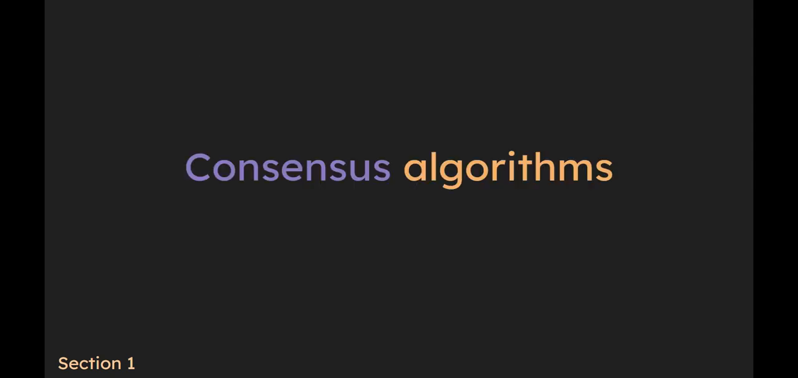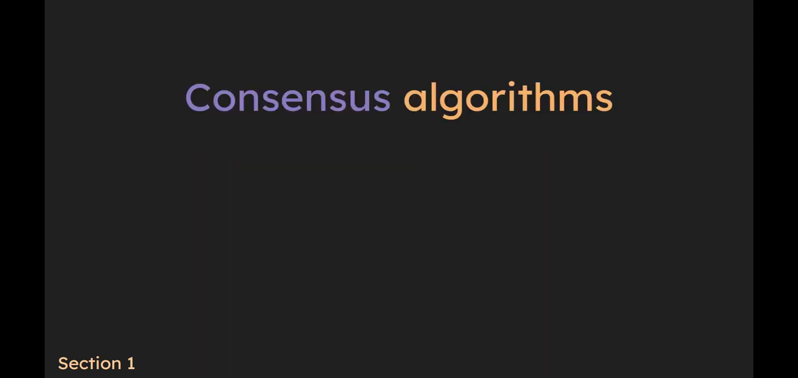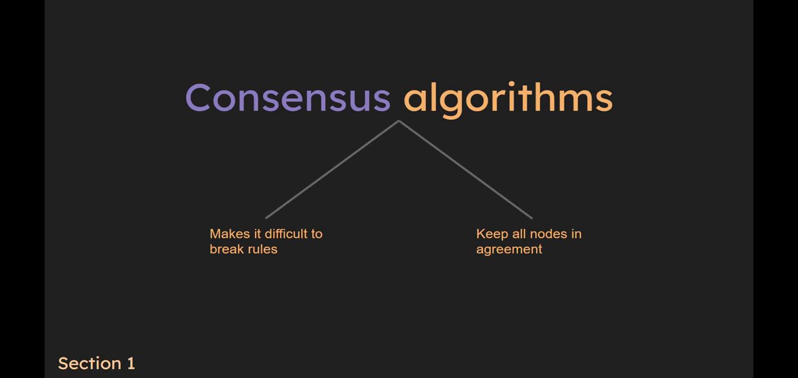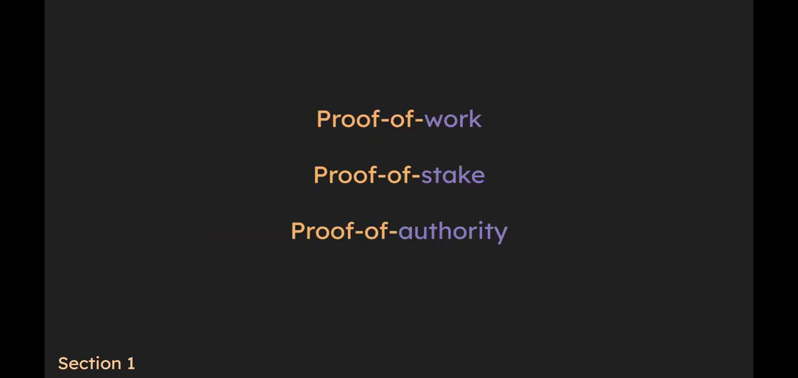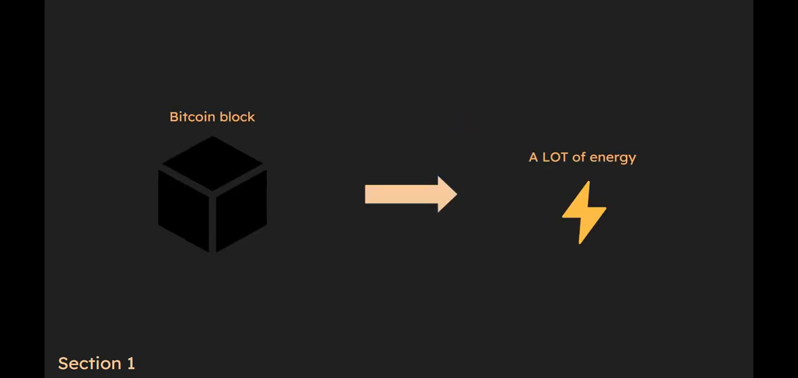Enter consensus algorithms. Consensus algorithms are how cryptocurrencies are able to keep people from breaking the rules and keep everyone in agreement. Many different ones exist, like proof of work, proof of stake, proof of authority, etc. But proof of work is the most popular of them all and is Bitcoin's consensus algorithm. The way it works is simple.